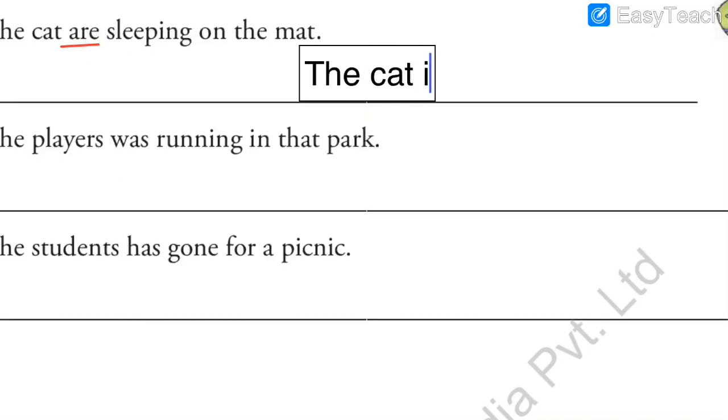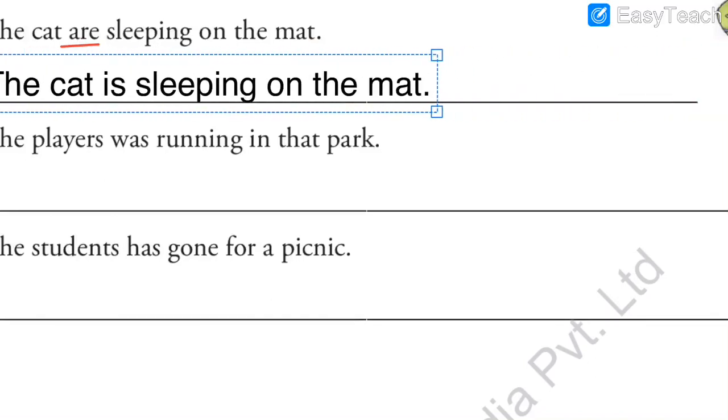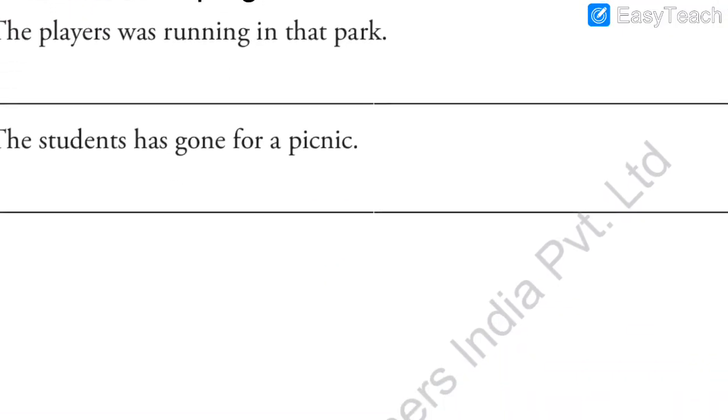The cat is sleeping on the mat. Full stop. Full stop is compulsory. Don't forget to put full stop. And first alphabet must be capital. So what have I done? I have just changed one thing. Instead of are, I have put is. The cat is sleeping on the mat because it was about one animal, not more than one animal. Next one. The players was running in the park.